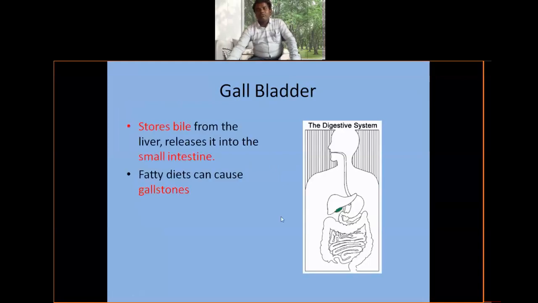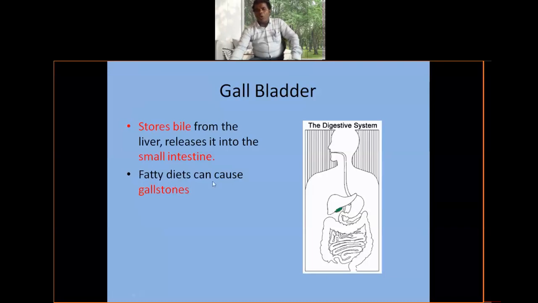I already told you about the gall bladder, the green colored gall bladder in the digestive system. It stores bile and is connected with the bile duct, and this bile juice enters into the duodenum of the small intestine, not the stomach.